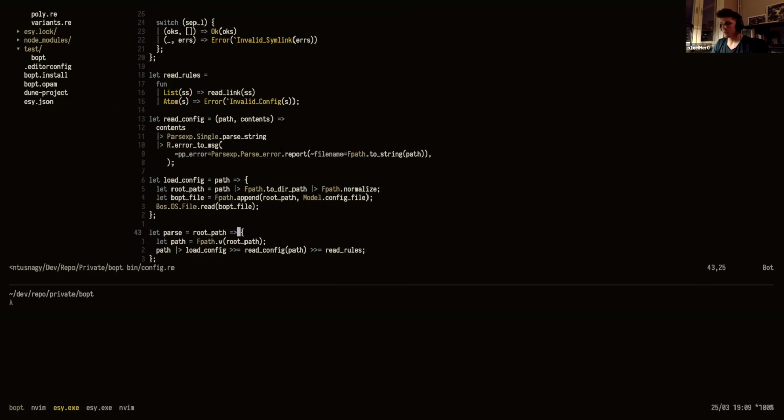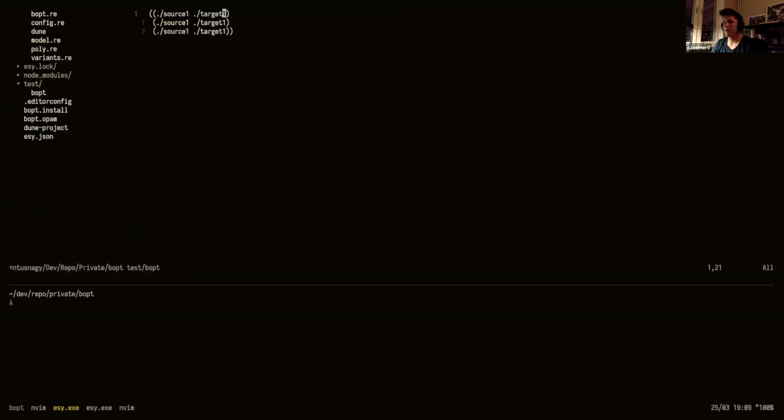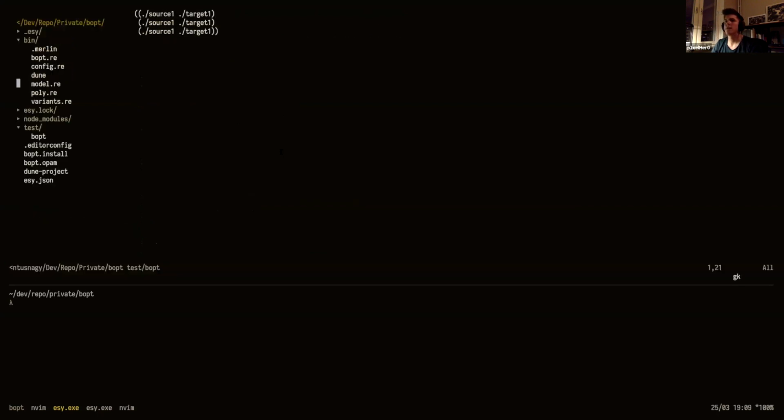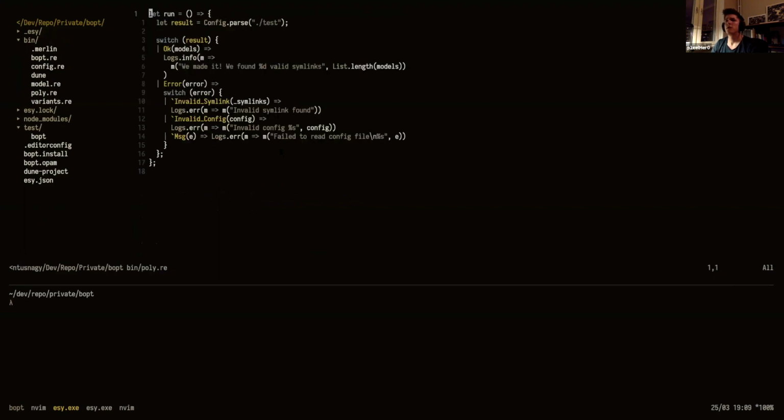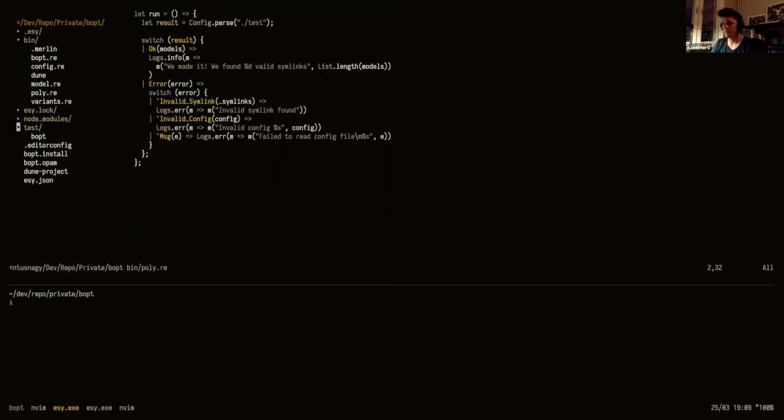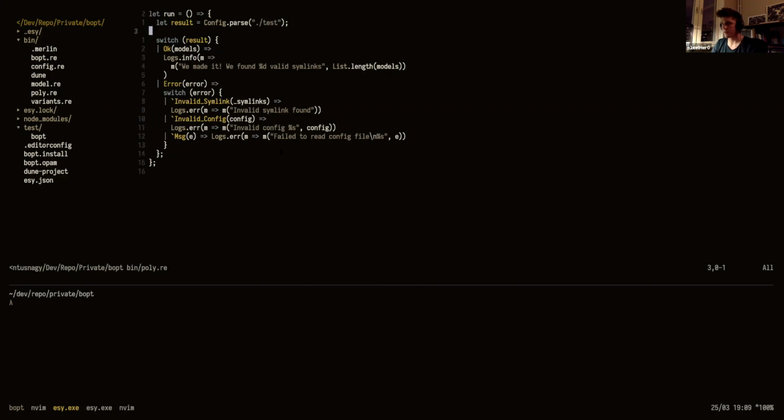So it looks something like this when we're actually calling this. Let's see, I have it here. No, it's not here. Where did I put it? Yes, here. So now we're actually running the program. And this is this config. This is a module that parses my config. It reads, and now I'm telling it to read from the /test folder, which is this folder. And then we have this really convenient switch statement.